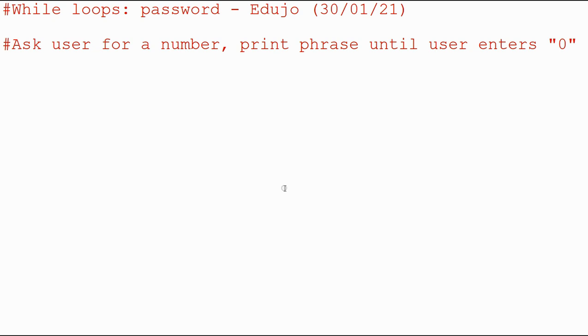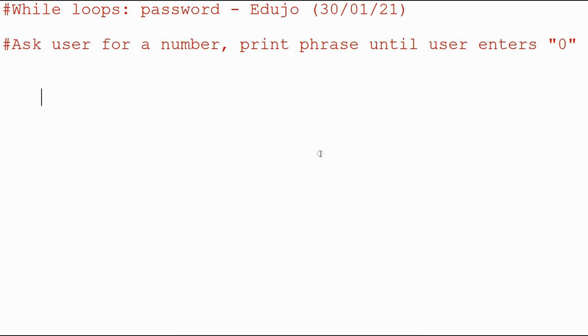So today we're actually going to do a little problem. The problem we have here says the following: ask the user for a number, which obviously can be any number, and then print some sort of phrase until the user enters 0. So you want to continuously ask the user to enter a number until it actually gets a 0. It's not a competition or anything like that. It's just a way to test your skills in coding.